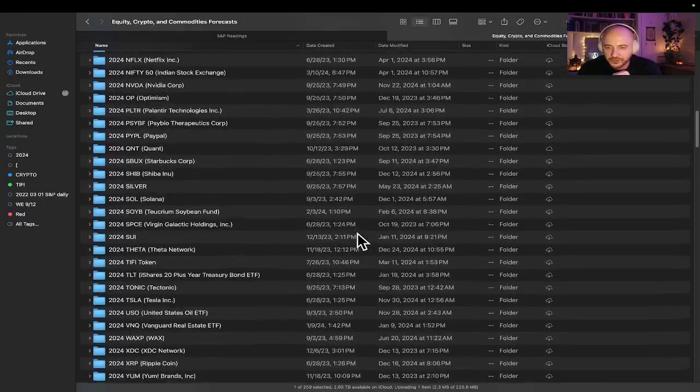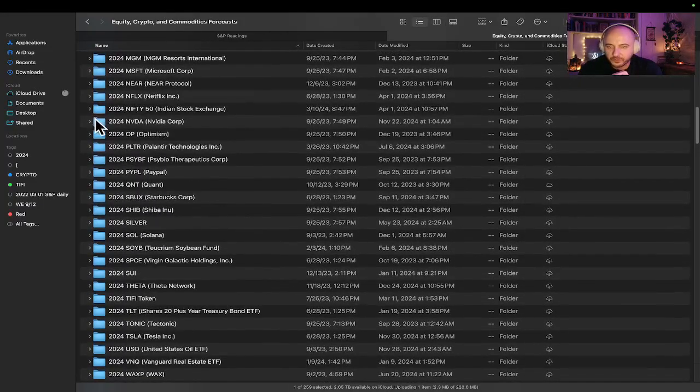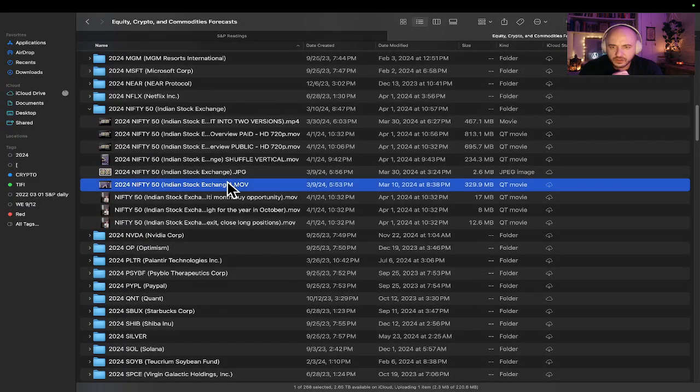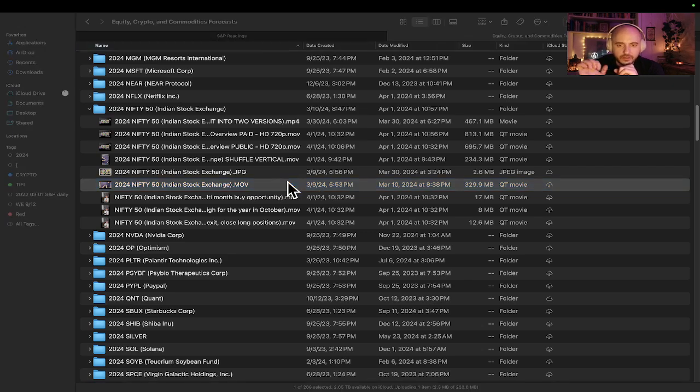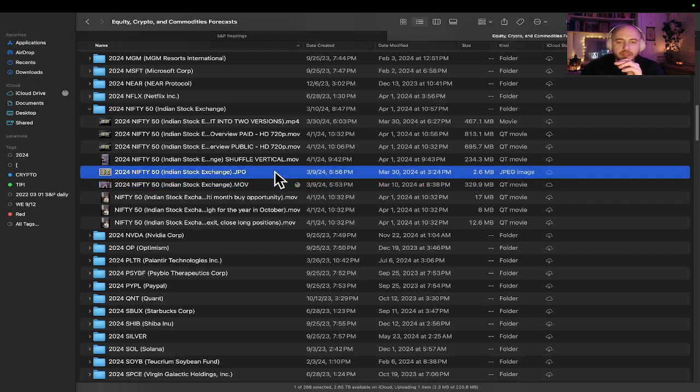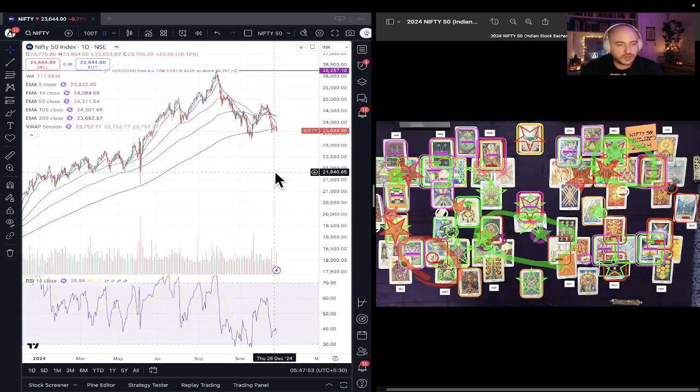But if you're wondering, the Nifty 50 2024 reading shuffle file was created March 9th, 2024, guys. March 9th, 2024. Really. Double click. And where does it take you? Oh, it's downloading it now. Oh, that's the movie. Excuse me. Double click on the image and it takes you to 2024. So there you go.